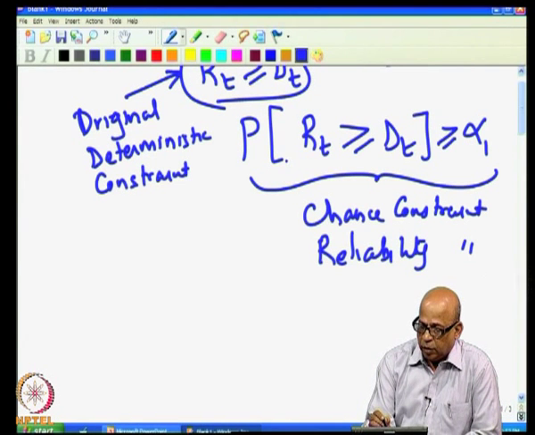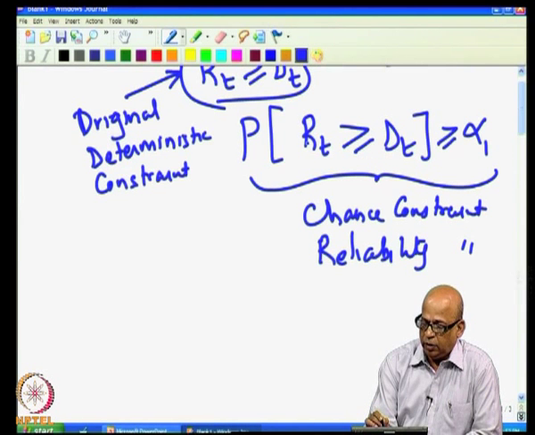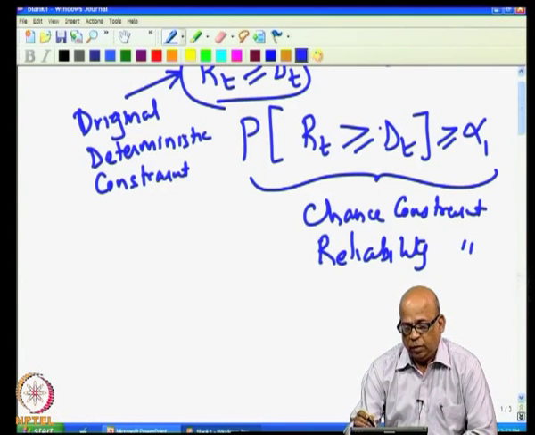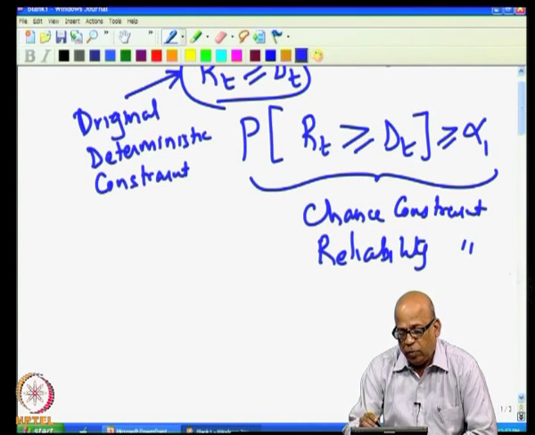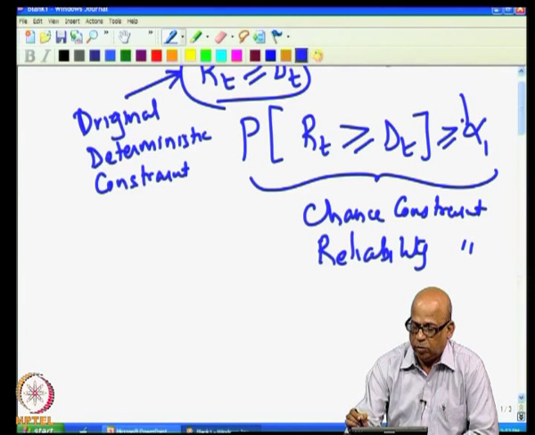One is specifically for this particular type of constraint, where we are saying that the release should be greater than or equal to the demand, and therefore, the level alpha 1 that we specify here indicates the reliability of meeting the demands. So, this is the reliability.